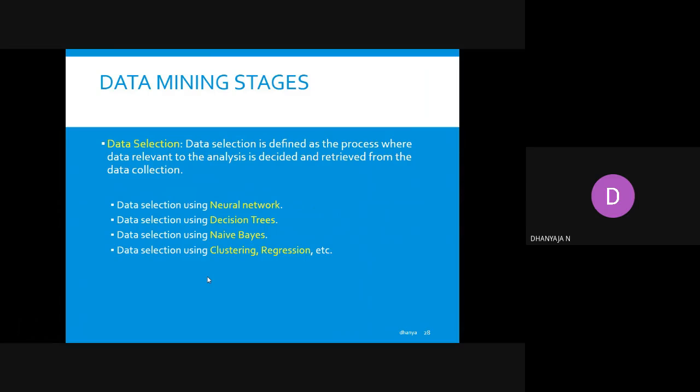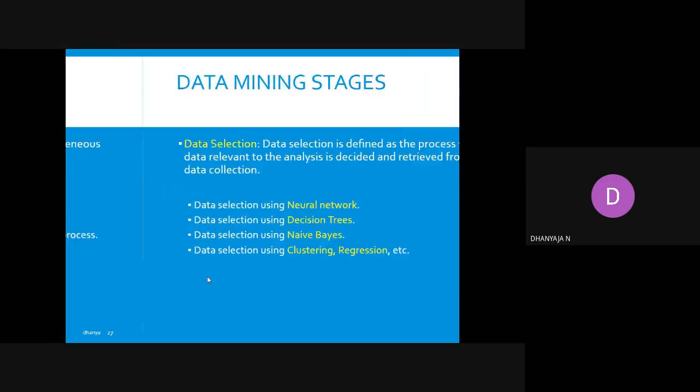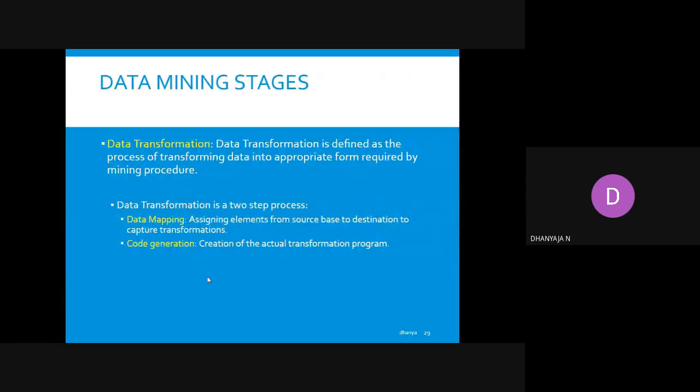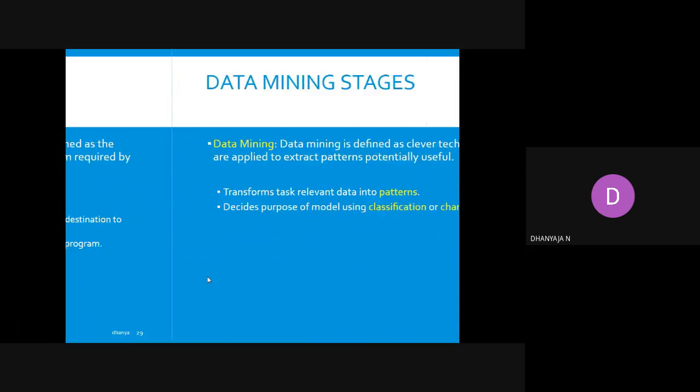Hope all of you are clear with these ideas. The second stage in data mining is data selection. As we discussed data integration, next is data selection, and the third process is data transformation: data mapping and code generation. Assigning elements from source base to destination is known as data mapping, and creation of the actual transformation program is known as code generation.